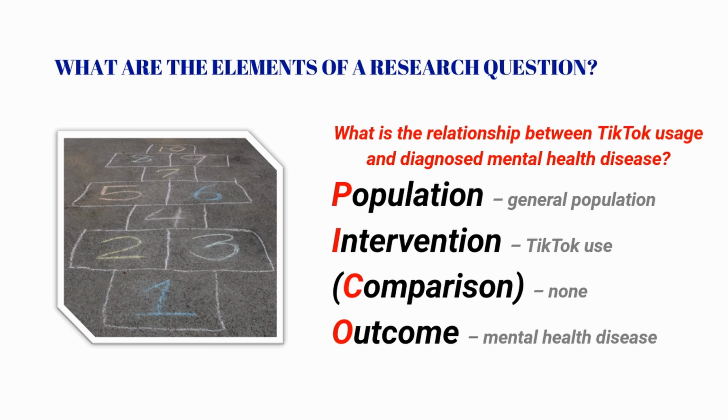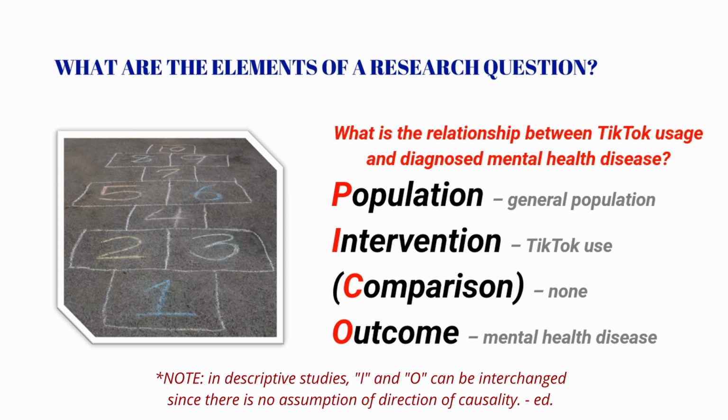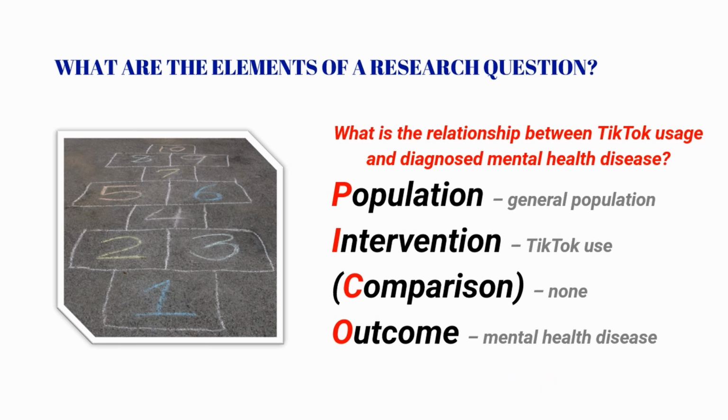There is no comparison group here since we only want to study one population of people, which includes those with or without mental health disease, as well as those with varying TikTok use. And finally, assuming we are okay putting TikTok use as the intervention, then the outcome is being diagnosed with mental health disease. Again, if we put mental health disease as the intervention, then we have to put TikTok usage here as the outcome. So our research question follows the PICO framework, specifically the PIO framework.